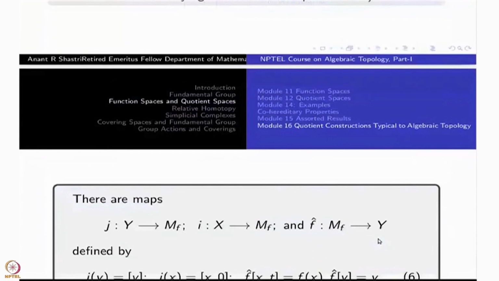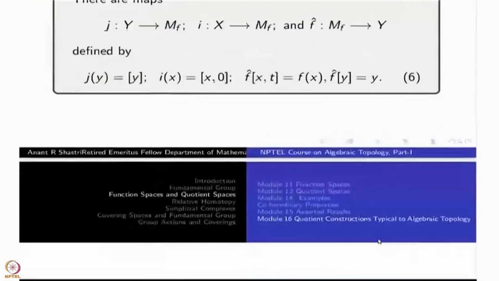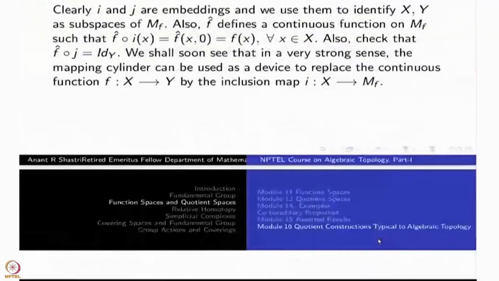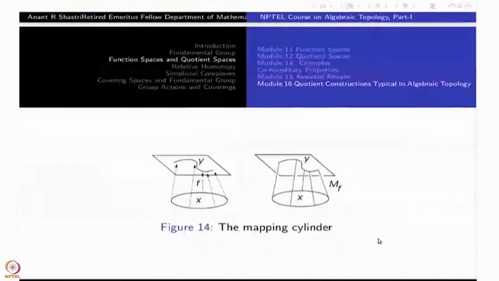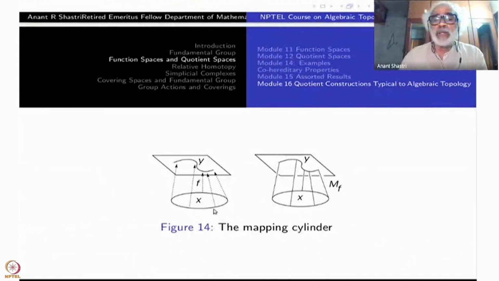So here are the details of that. Before that, let me show you the picture for the mapping cylinder. So you had X here and X cross I. But before that, I had a map X to Y. In this picture, I'm showing X as a disk and Y as just a curve here.